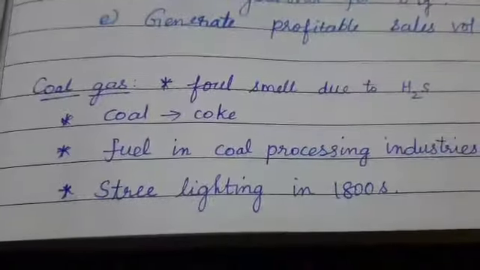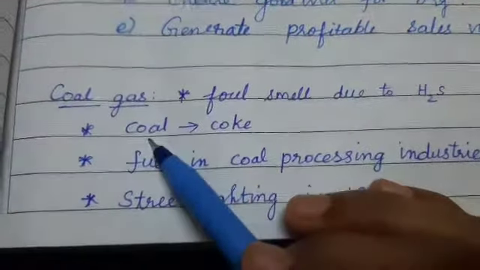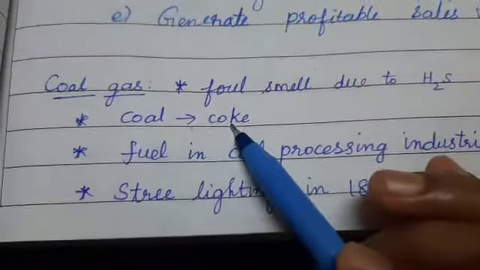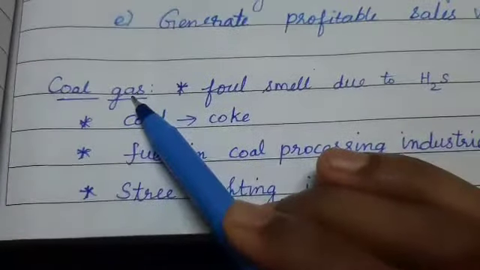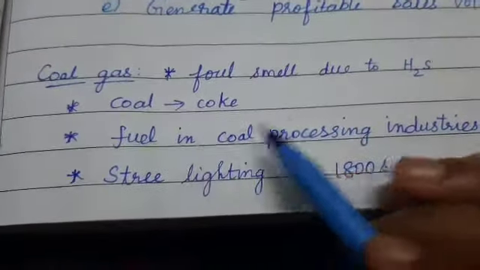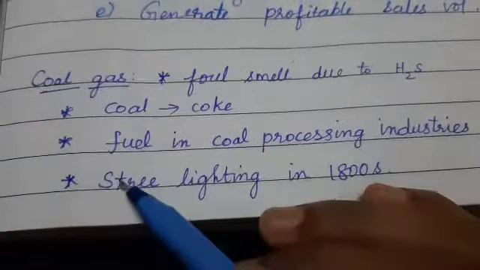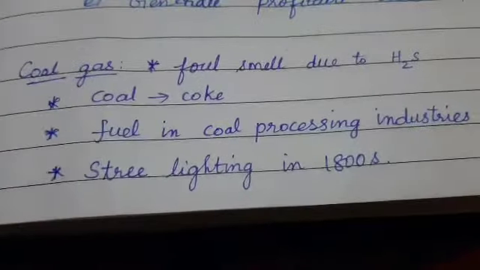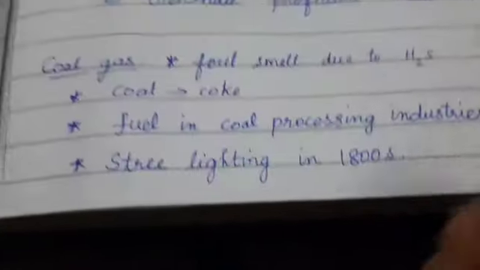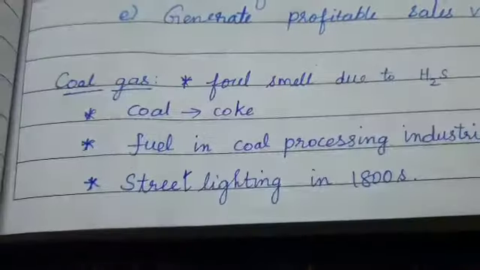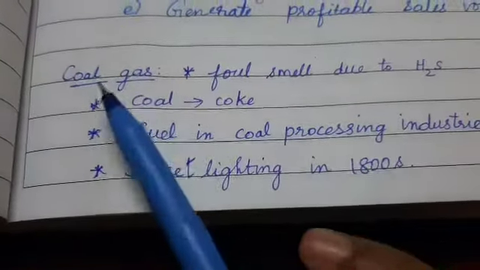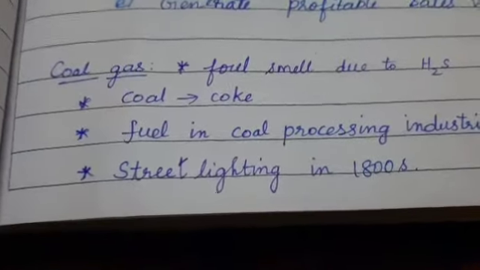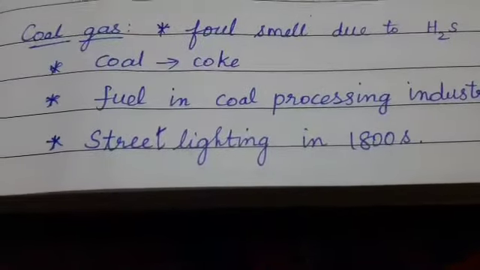And so this is mainly produced when there occurs a conversion of coal to coke. That is, in the destructive distillation process only coal gas is produced. And it is used as a fuel in coal processing industries. And the coal gas was used for street lighting in the 1800s. Nowadays we have street lights. In the 1800s, coal gas was used for street lights. Nowadays, we have methane gas for the street lighting.